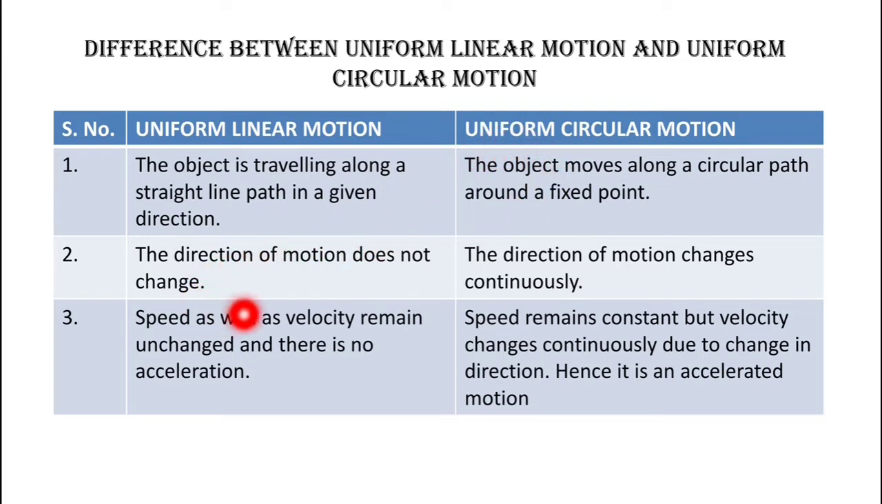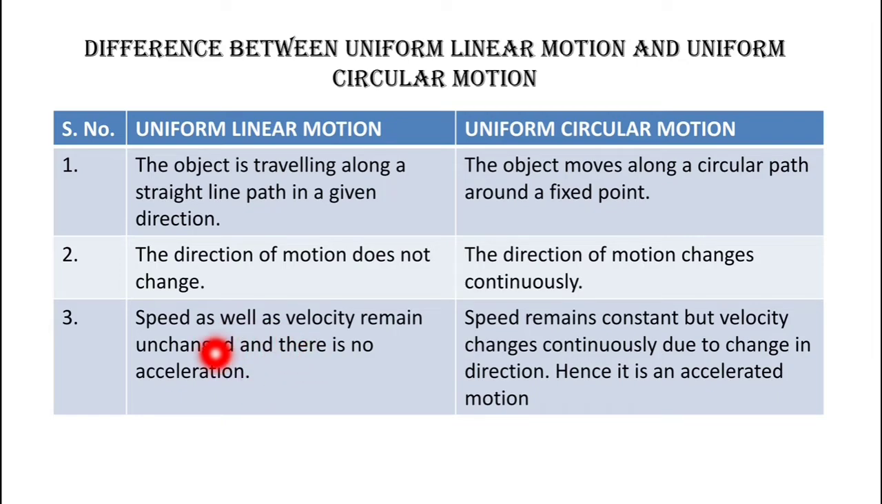Now the second difference is that in uniform linear motion the direction of motion does not change, as it is obvious. Why? Because in uniform linear motion, the object is moving in a given direction along a straight line. But in uniform circular motion, we know that the direction of motion changes continuously. That's why it is also known as an accelerated motion.